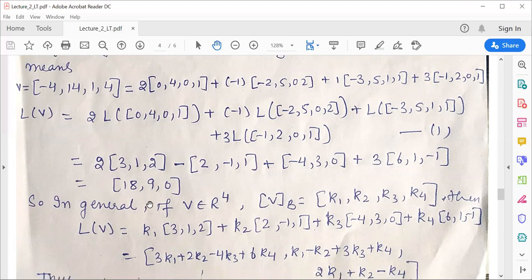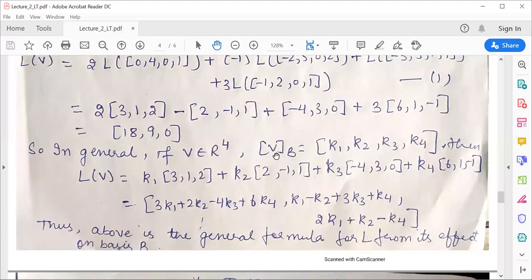So in general, if you know the coordinate vector of any element of V belonging to R raised to power 4 with respect to the given ordered basis, then you can find L of v. That means by just using the action of a linear transformation on the elements of the basis, you can compute the value of the linear transformation on any other element of your vector space.